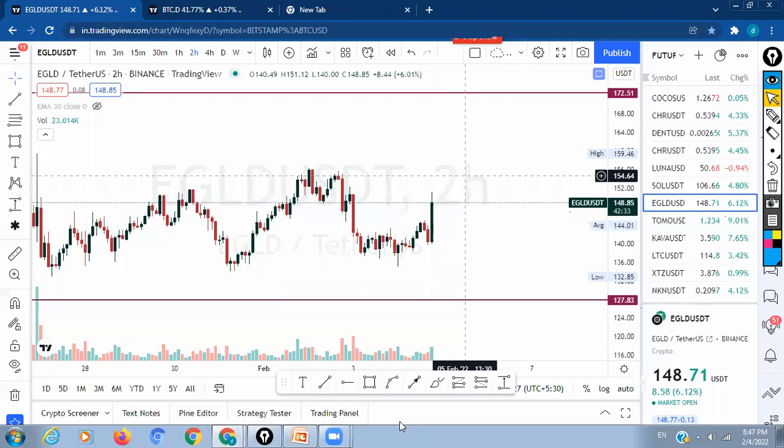You can catch the trend in 3 minutes or 15 minutes, but that is only to predict the next candle, not for trade purposes. So between 1 hour and 4 hour we can trade, and to cross check we can use the 15 minute chart. Yeah, you can cross check in 15 minutes or 30 minutes like that.